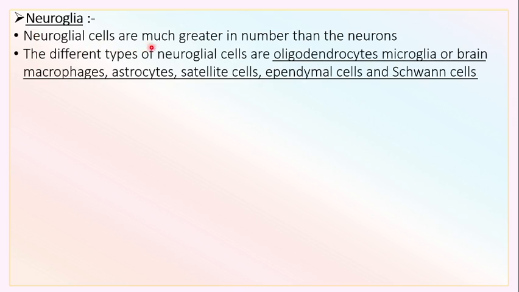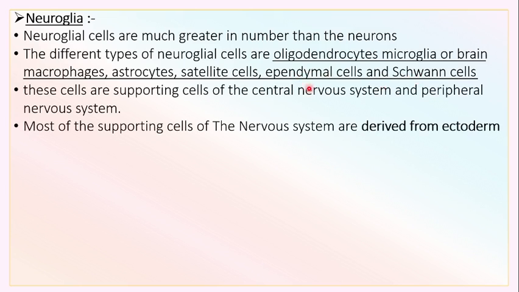Neuroglial cells are much greater in number than the neurons. The different types of neuroglial cells are oligodendrocytes, microglia or brain macrophages, astrocytes, satellite cells, ependymal cells, and Schwann cells.